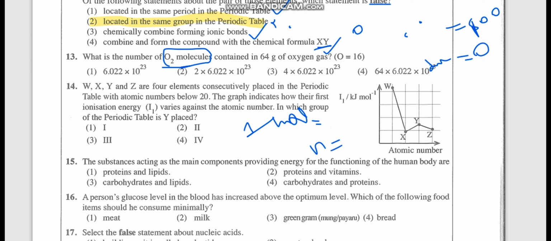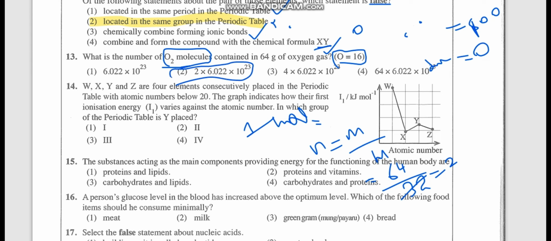For that the equation is n equals m over M. Small m is the given mass, 64 grams, and M is the molar mass. A single oxygen has molar mass 16, but we are considering O2 gas here, so the molar mass is 32. So the amount of moles is 2. So 2 times the Avogadro constant, O2 molecules are present. They are asking for the number of O2 molecules.